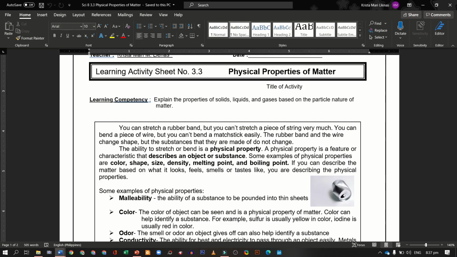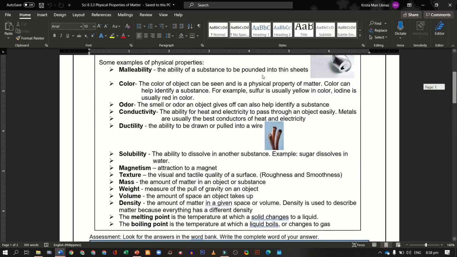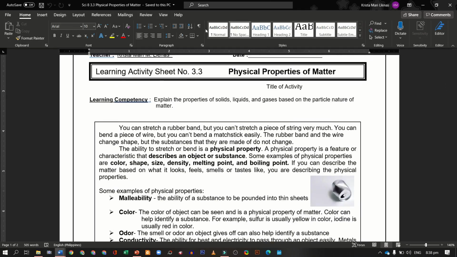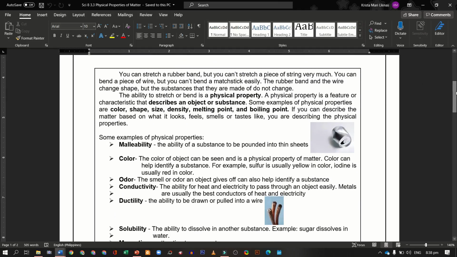A physical property is a feature or characteristic that describes an object or substance. Some examples of physical properties are color, shape, size, density, melting point, and boiling point. If you can describe the matter based on what it looks, feels, smells, or tastes like, you are describing the physical properties. So we have here malleability. When you say malleability, it is the ability of a substance to be pounded into thin sheets. For example, this tin can has the property of being malleable.